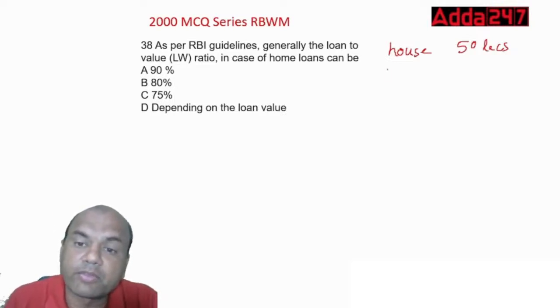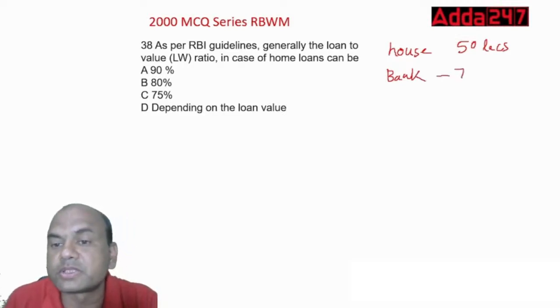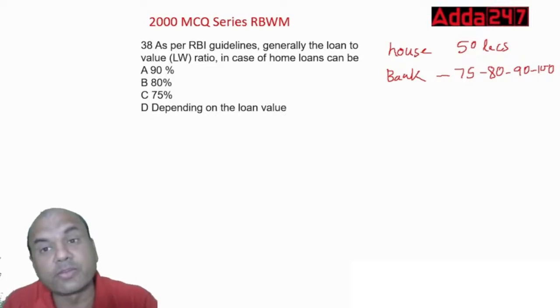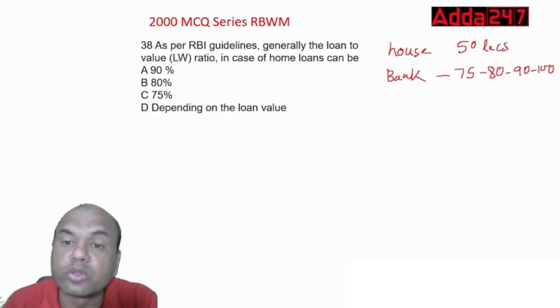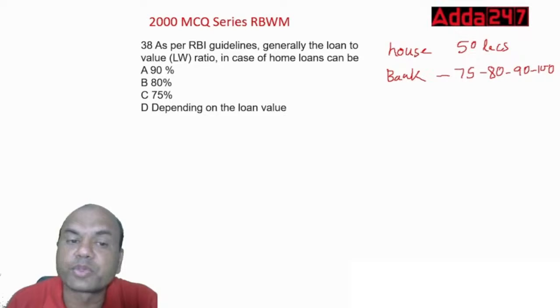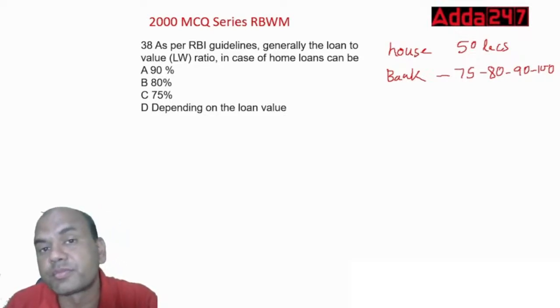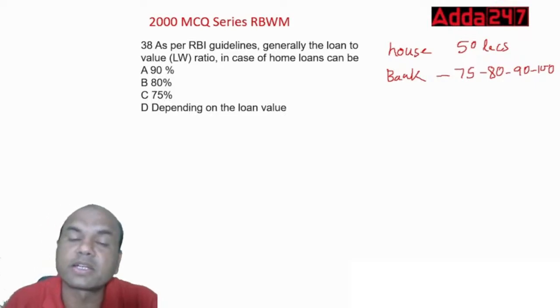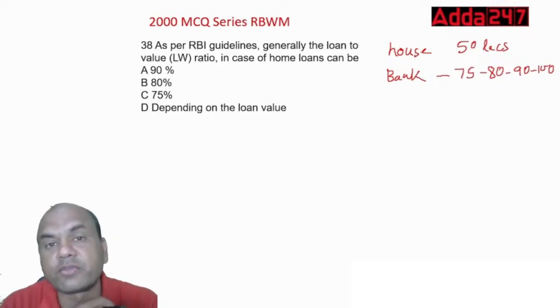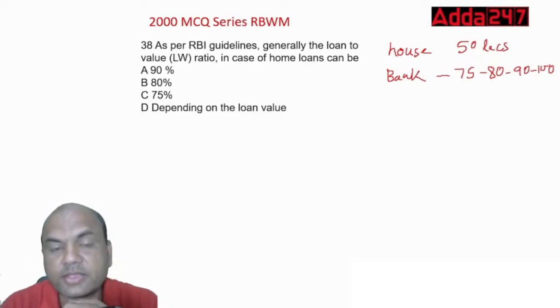Will the bank give the complete 50 lakhs, or around 75%, or 80%, or 90%, or 100%? So how much loan will be given by the bank? That is known as loan to value ratio. So is it 90, 80, 75, or depending on the value of the loan? What is the answer? Type fast in the comment section. Everyone, type fast. Let me see. Yes.